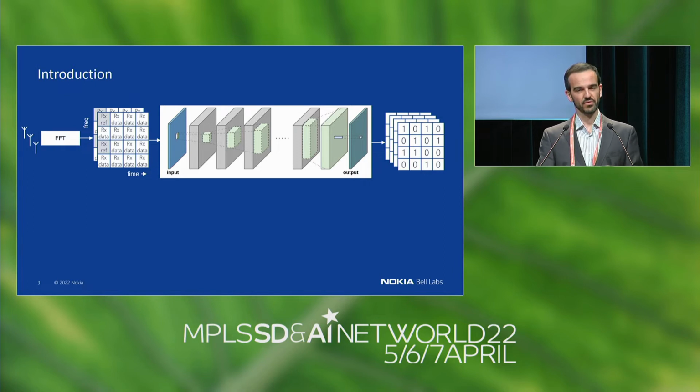If you're familiar with OFDM, you know that not all of the resource elements in an OFDM grid carry data. This grid is punctured, and there are so-called pilot transmissions or reference signals that are used to sound the channel, to get an idea of if the channel is good or bad. What we do by using convolutional neural networks is we perform a correlation analysis on the whole grid that lets us extract information not just from the pilot-carrying resource elements, but also from the data-carrying elements. So basically, we're exploiting everything that is known from the transmission by looking at this OFDM grid.